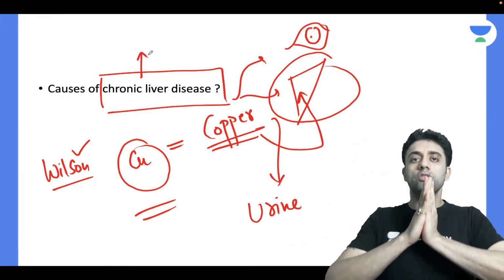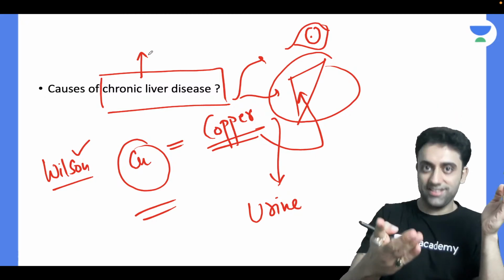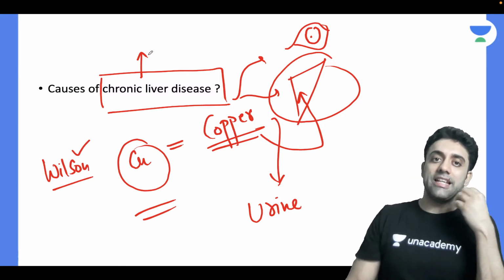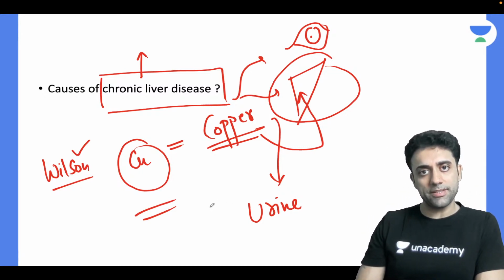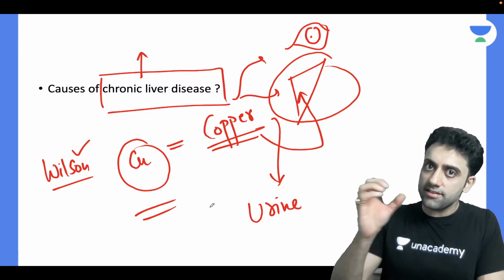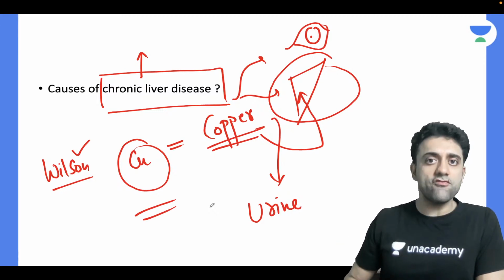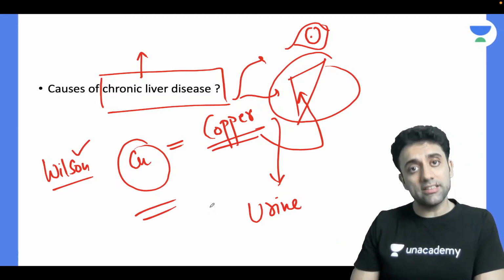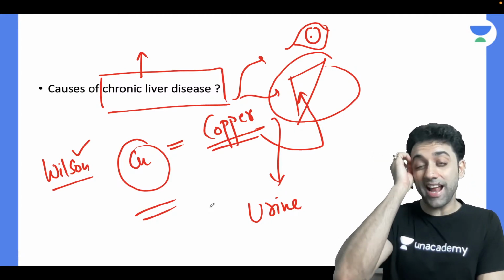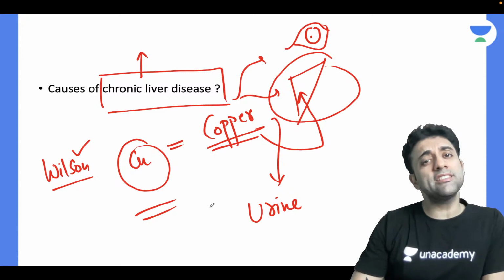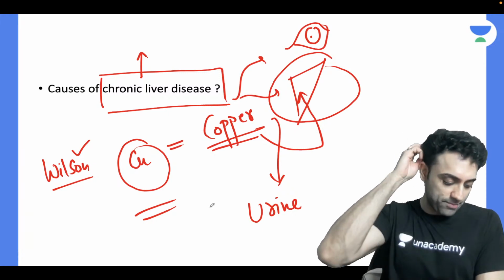Are you understanding? So when copper is everywhere and copper in my liver causes chronic liver disease, can anyone tell me any other causes of chronic liver disease? Anyone? Chronic liver disease itself is a 5 marks question. What are the causes apart from Wilson? Do we have any other cause of chronic liver problem? Anyone? Please use your brains. ऐसे scratch करो. कईयों का घुटनों में दिमाग होता है. Please scratch your knee joint. If you scratch your knee joint, a little brain will increase.